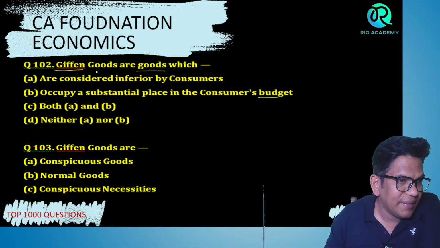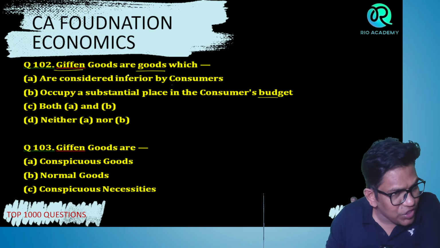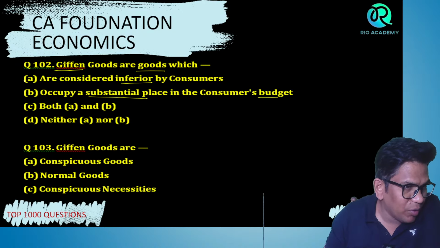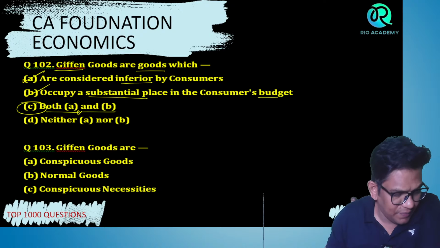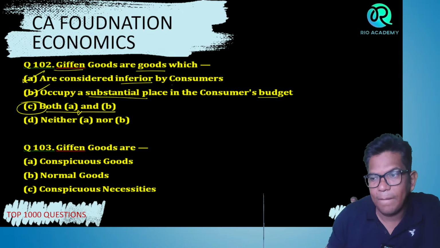Given goods are the goods which are considered inferior by the consumer, right? They occupy a substantial place in the consumer budget. Yes, both A and B.